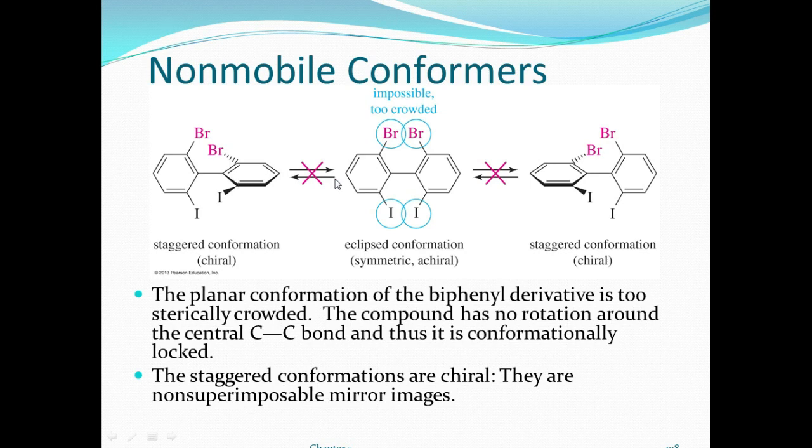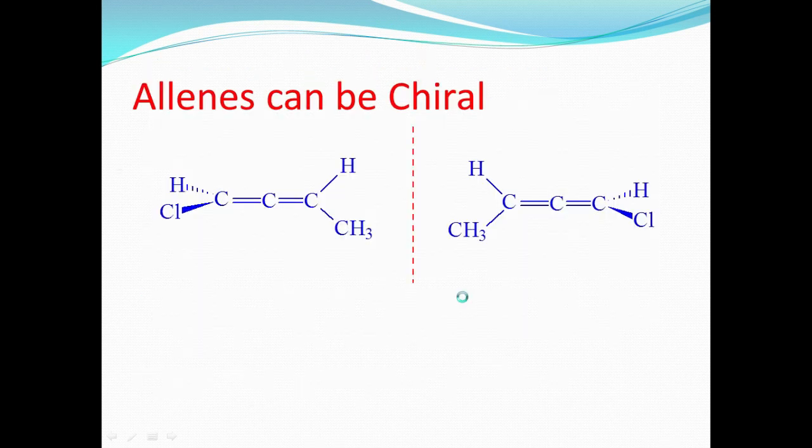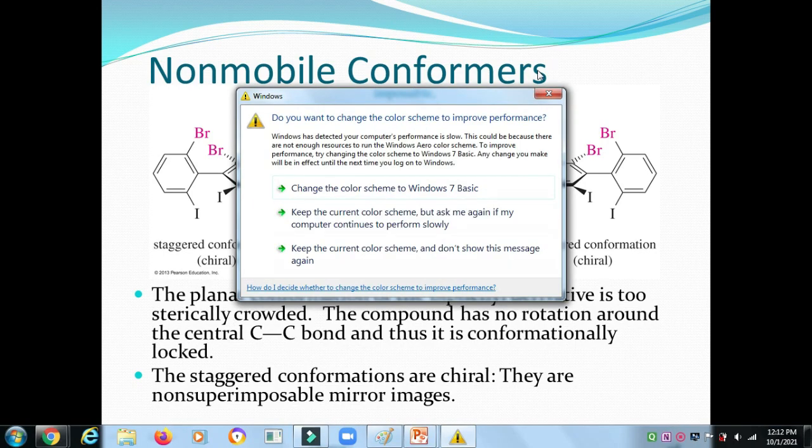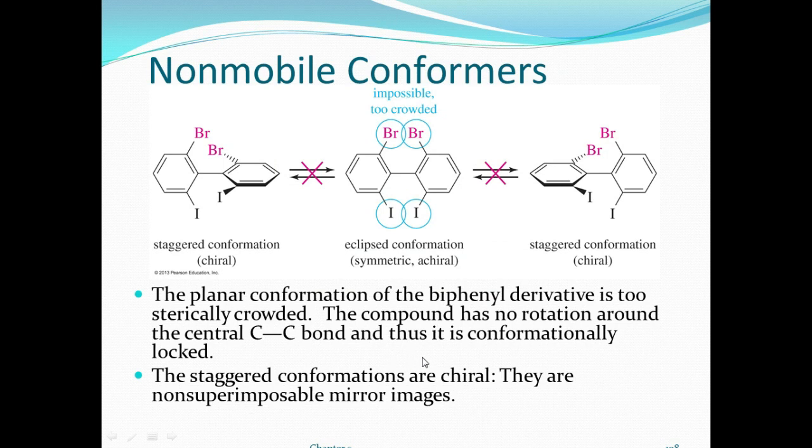The phenyl ring's free rotation is restricted here, and the iodine is also crowded. So this type of molecule gives optical activity. Once again, the planar conformation of the biphenyl derivative is too sterically crowded, and the carbon-carbon bond is conformationally locked.